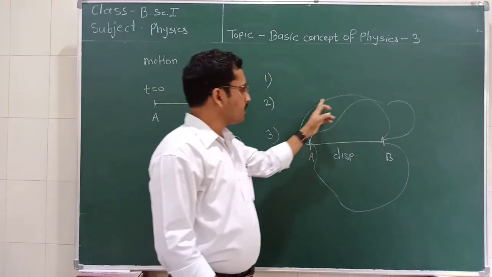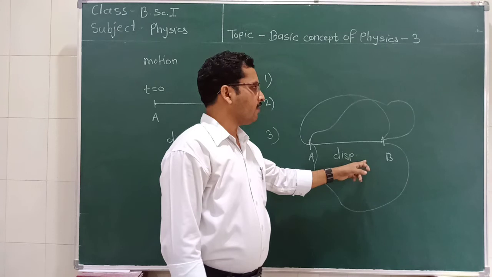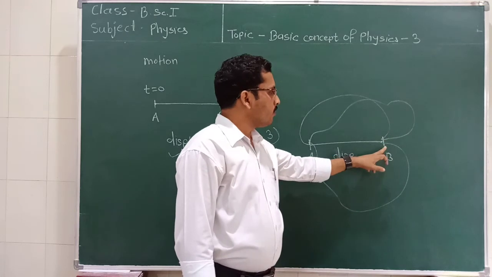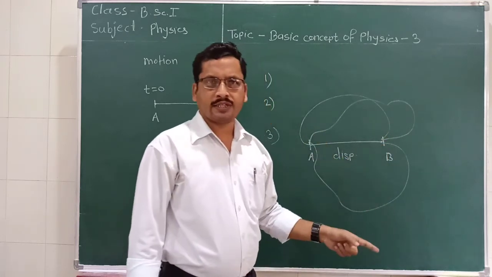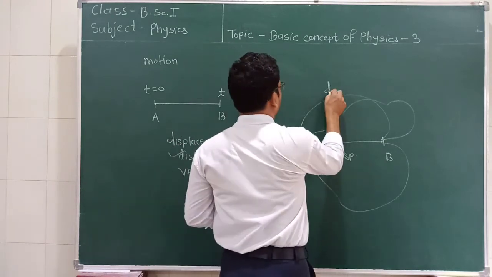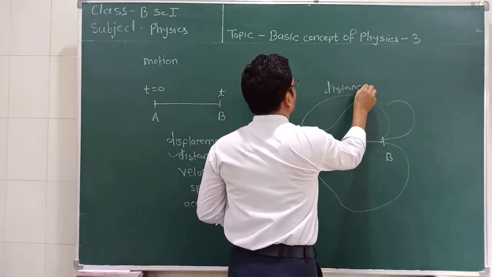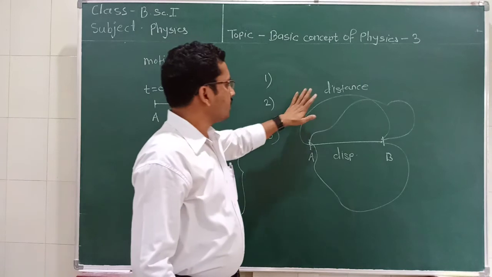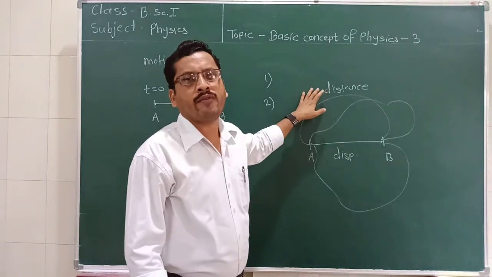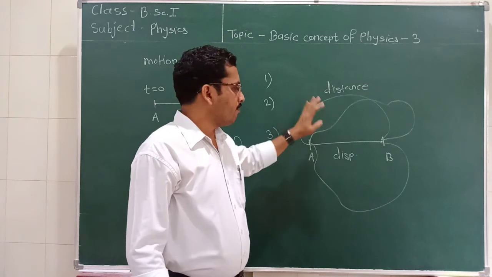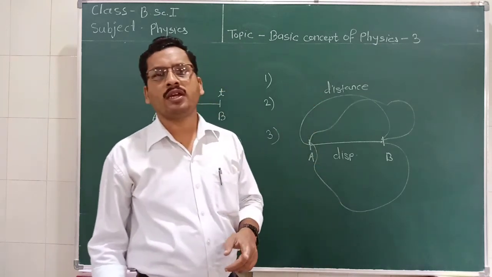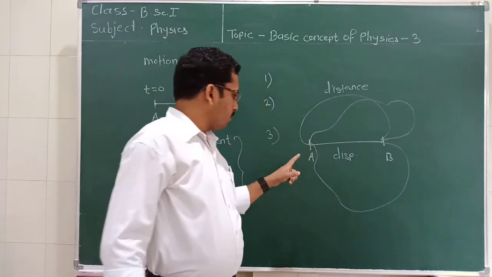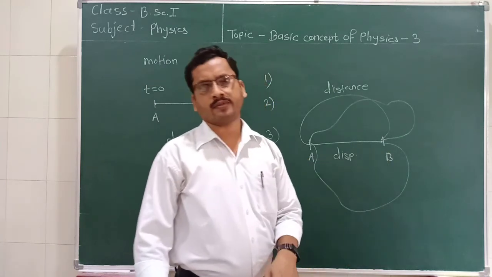This represents another way, a long route to reach point B. These values are different in different cases. These are called the distance. And this is the displacement. So the distance may have more than one value, but the displacement has only one value. This is the shortest way to reach from point A to point B.